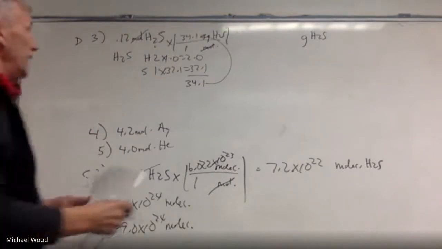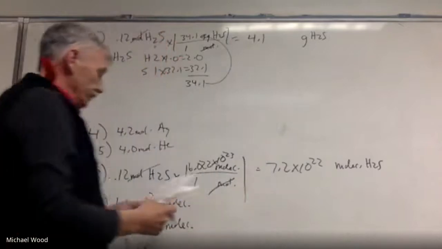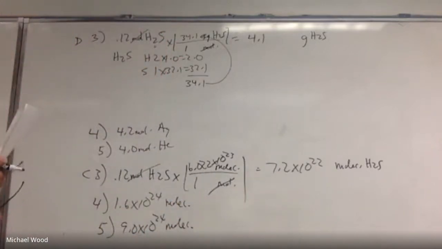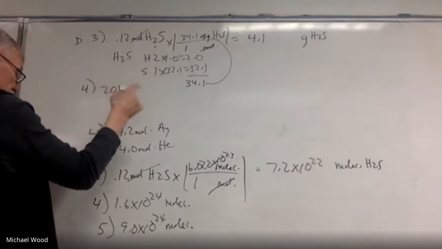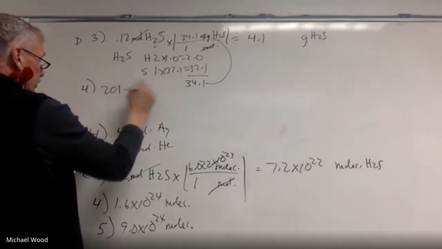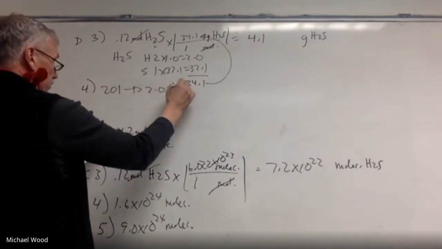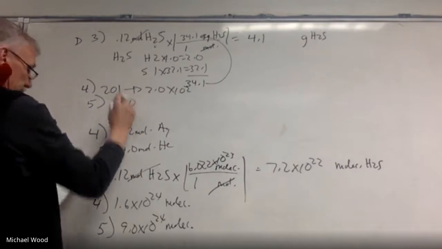So if I multiply that out, what I get is 4.1. What I get for number 4, actually my sig figs aren't right here, is 201. Really, I should have 2 sig figs, so it should really be 2.0 times 10 squared. And number 5 is 690.